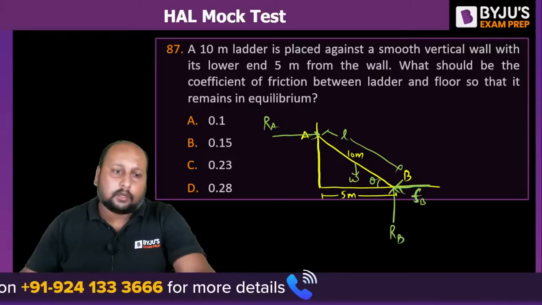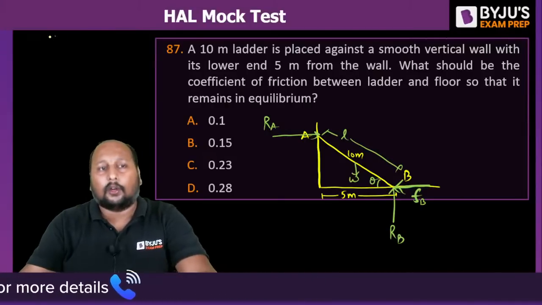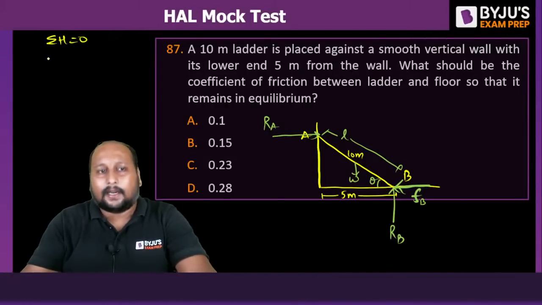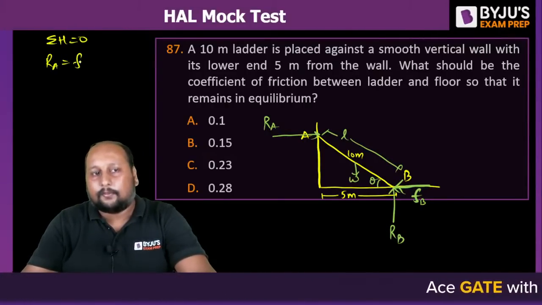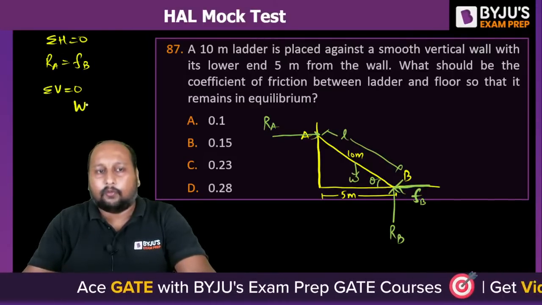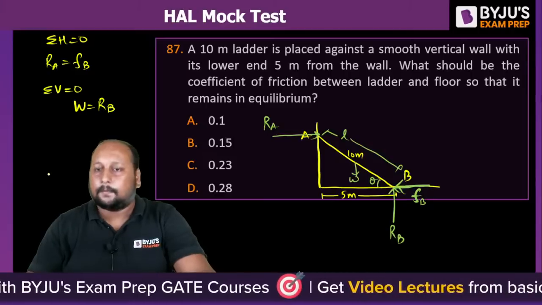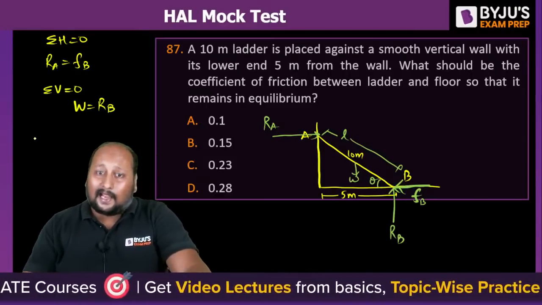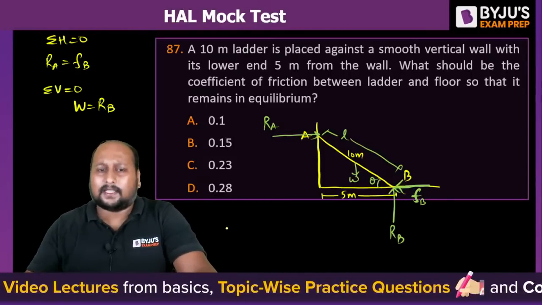So I can say, because this is an equilibrium system, total horizontal force should be equal to 0. That means RA will be equal to FB, and total vertical force equal to 0. That means your W will be equal to RB. Okay? Yes. Now we have to calculate FB. So let us take moment about point B.